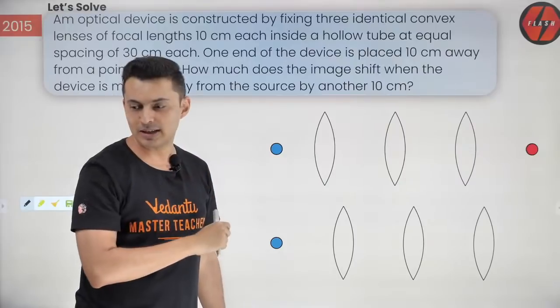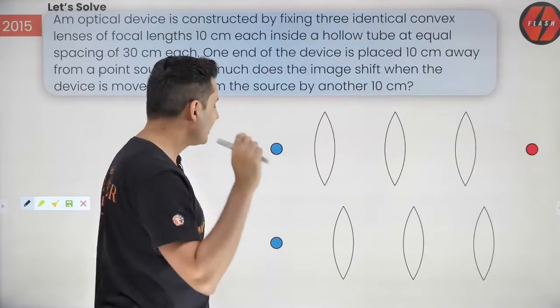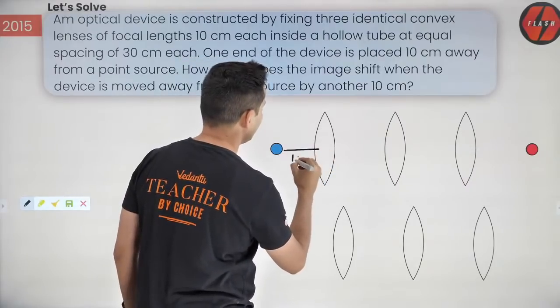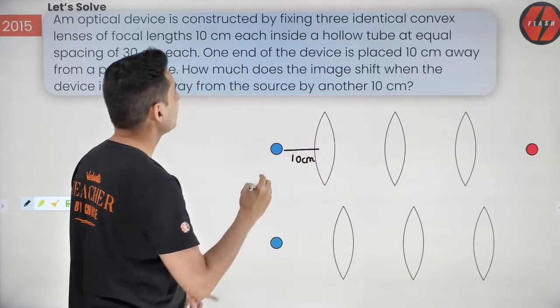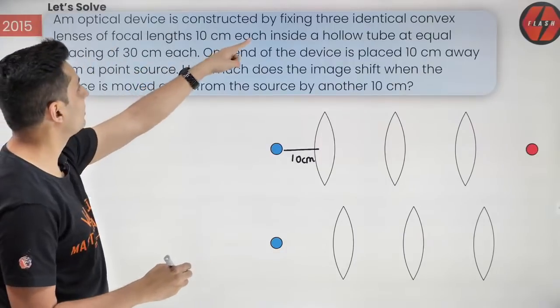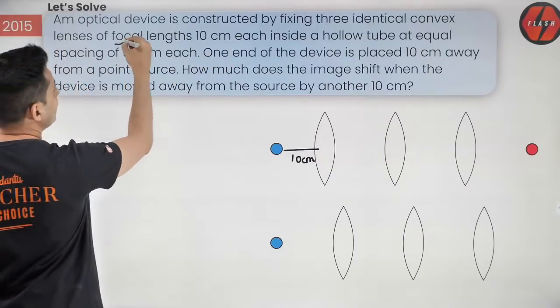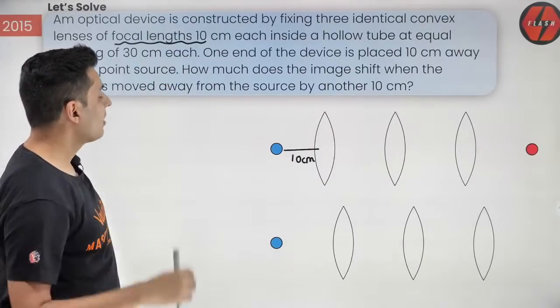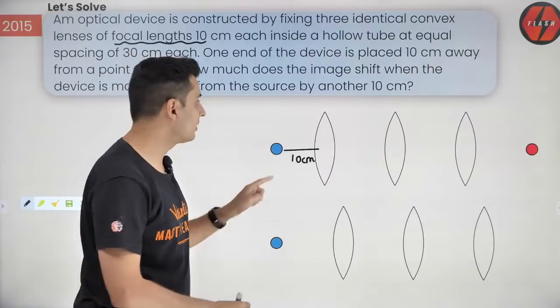Observe this, the way I am visualizing it. So, here is the thing, guys, this distance initially is how much? 10 centimeters. Now, believe me, the focal length of those convex lenses is also 10 centimeters. What happens when the object is at the focal length?